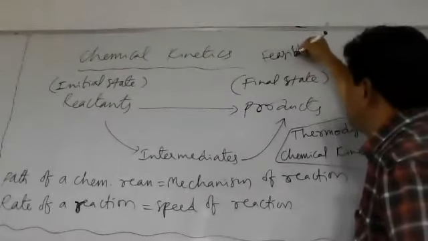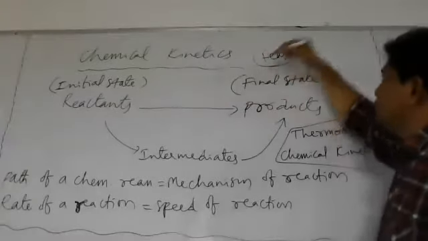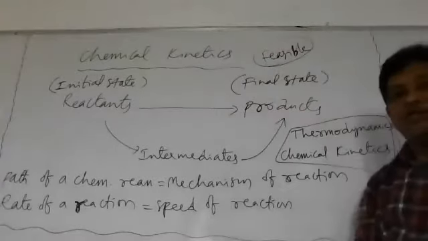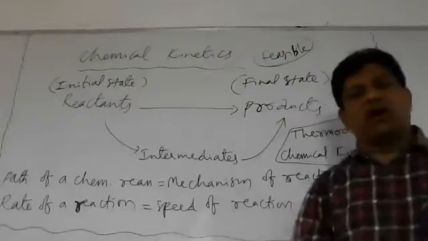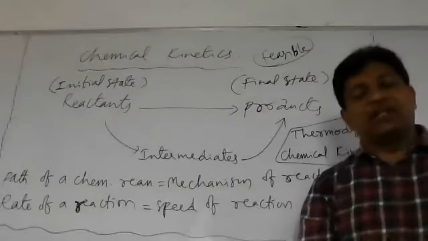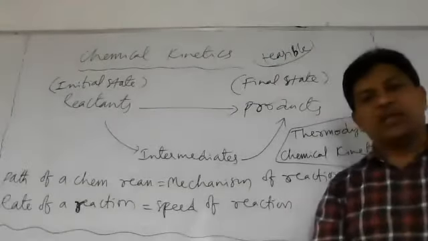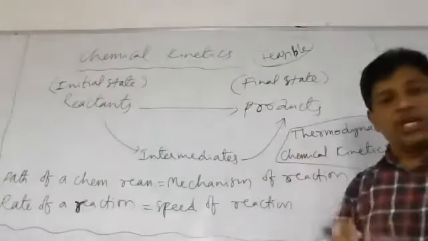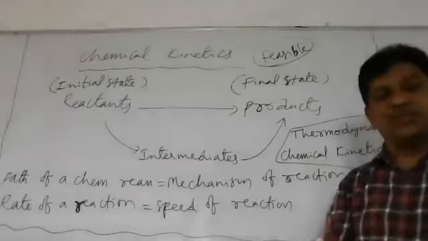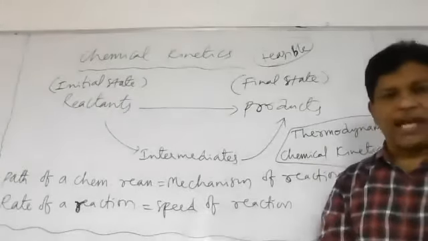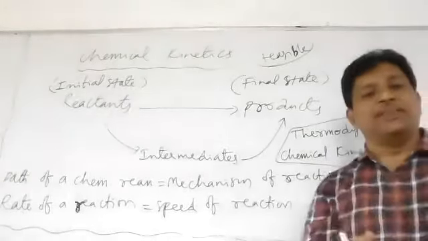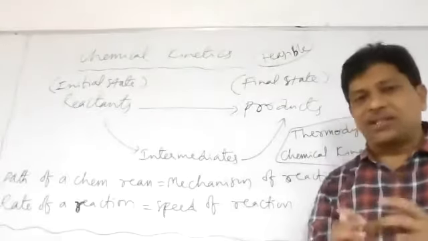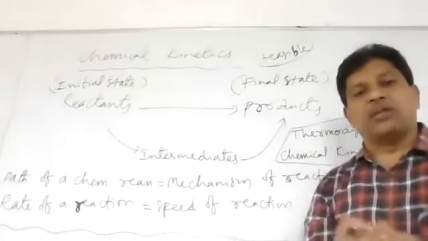Feasible means possible to occur. Feasible meaning what? Possible to occur. Whether the reaction is feasible or not. The feasibility of a chemical reaction can be understood by using what? Thermodynamics. So thermodynamics deals with what? The feasibility of a chemical reaction. Whether the reaction occurs or not can be understood by thermodynamics.